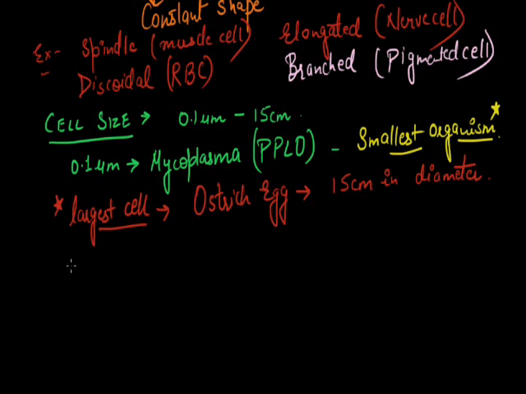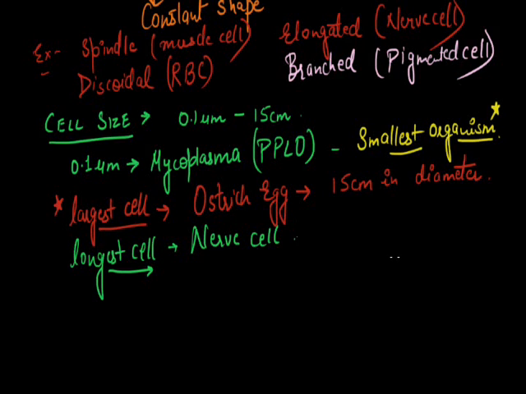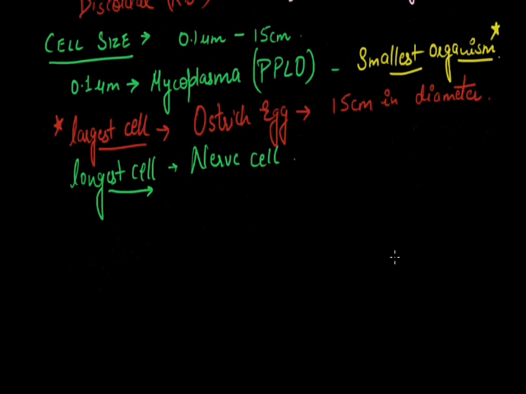Next is the longest cell, the nerve cell. These cannot be seen by our naked eyes because they are long in length but the width, that is the diameter, is very small.